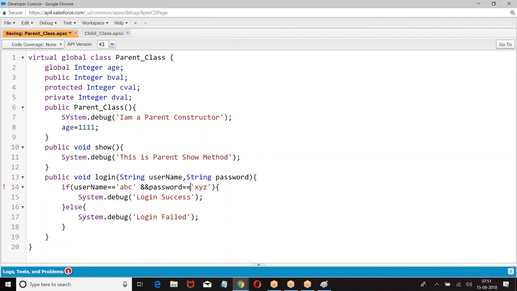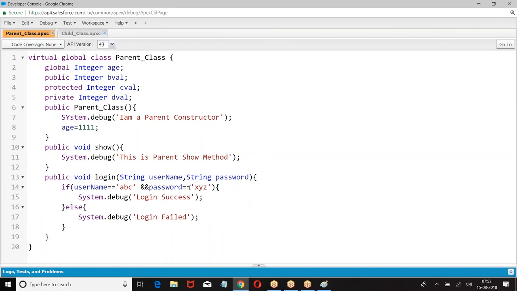Now what happened? Child class doesn't want this type of action. They want a method called login only, but not in this format. They don't want to check username as ABC, password as XYZ. They want to check username as Salesforce, password as 1234. Are you getting? So they want the same method, but the logic should not be the same.